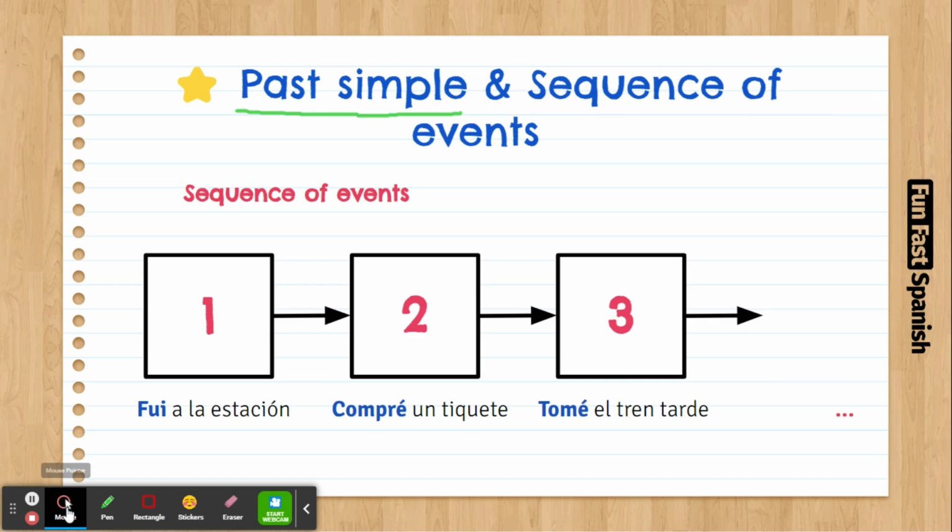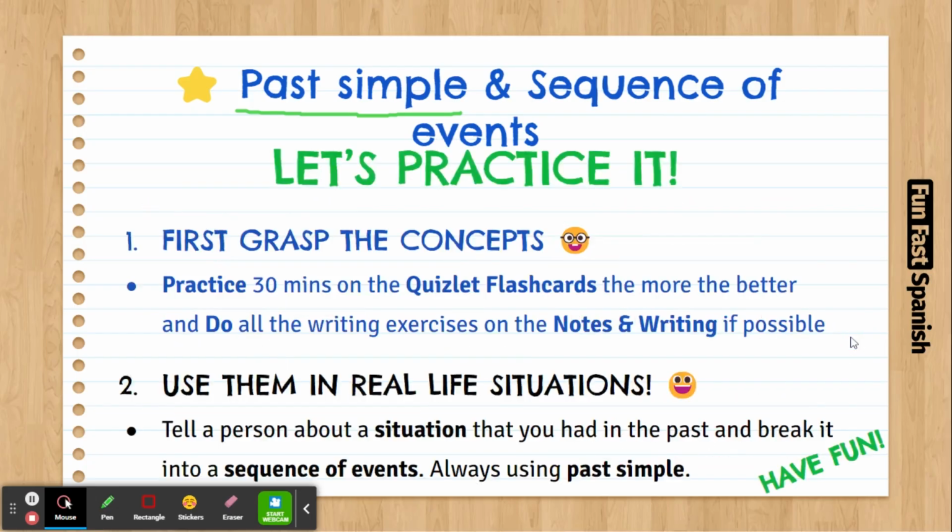So, how to practice this? You can tell a person a situation, or your routine, or what you did yesterday, or anything that has a sequence of events, and break it into a sequence, always using past simple.